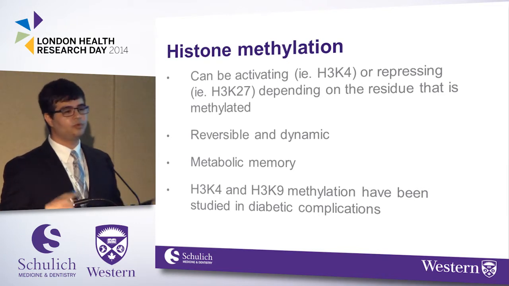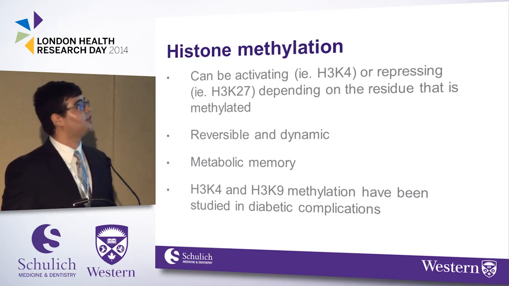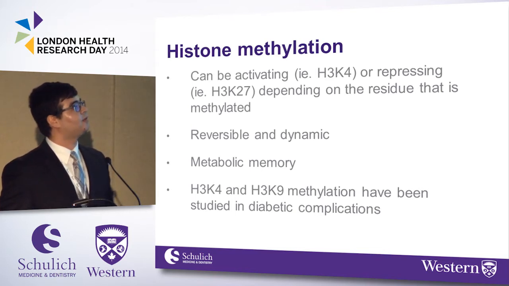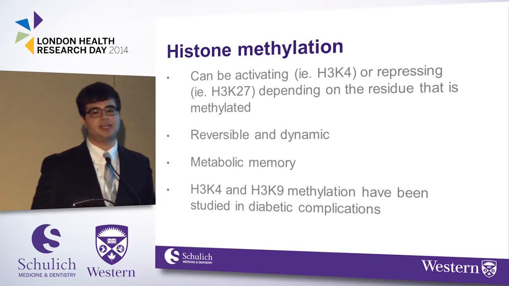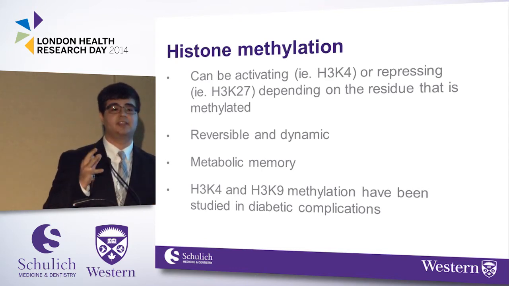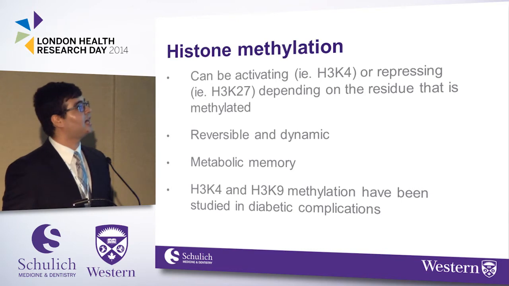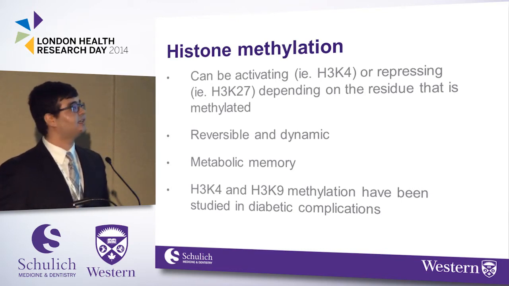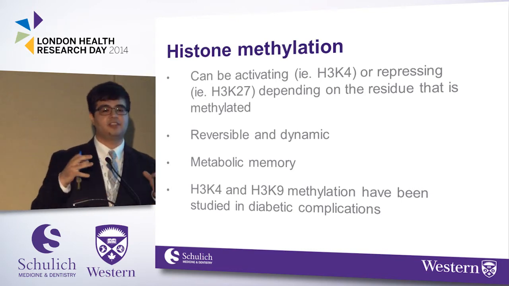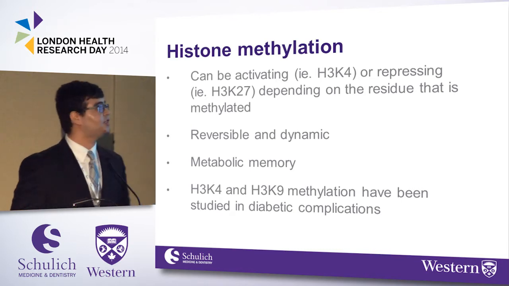Histone methylation, some rules before we get into it that are good to know, is that it can be activating or repressing depending on the residue that's methylated. For example, when the fourth residue, which is a lysine, on histone subunit H3 becomes methylated, that opens up the chromatin. It causes gene activation. However, when the 27th residue is methylated, that closes the chromatin, causes gene repression in that area of the genome.